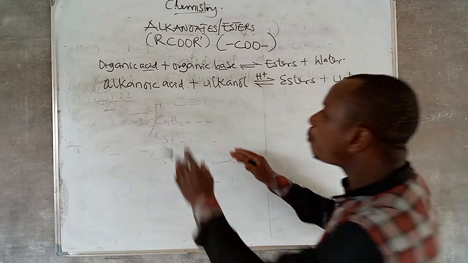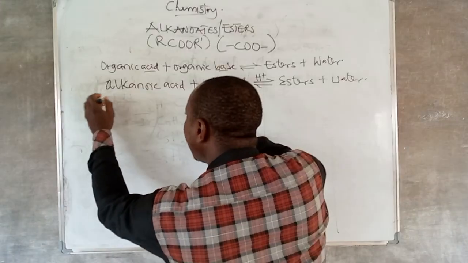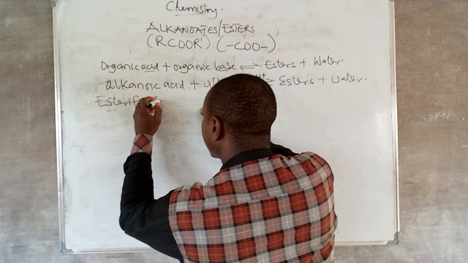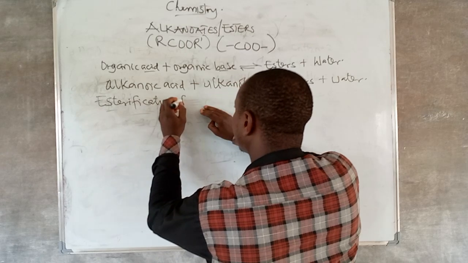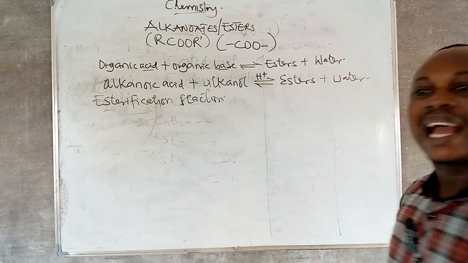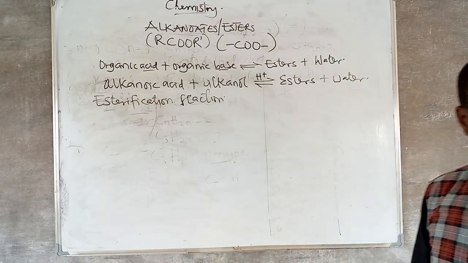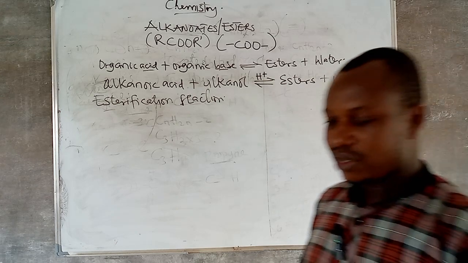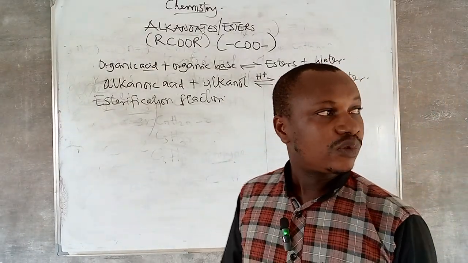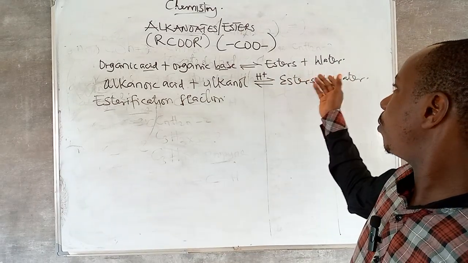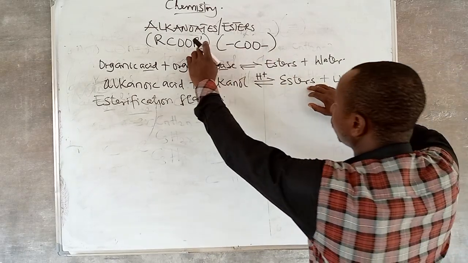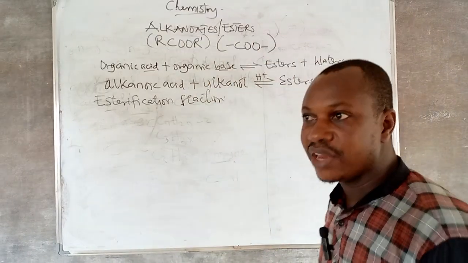So this reaction is simply called esterification reaction, and not neutralization reaction. So what is an esterification reaction? It is the reaction between an organic acid and organic base to form ester and water. So this ester here is what we are discussing. I'm just trying to tell you how they are formed.